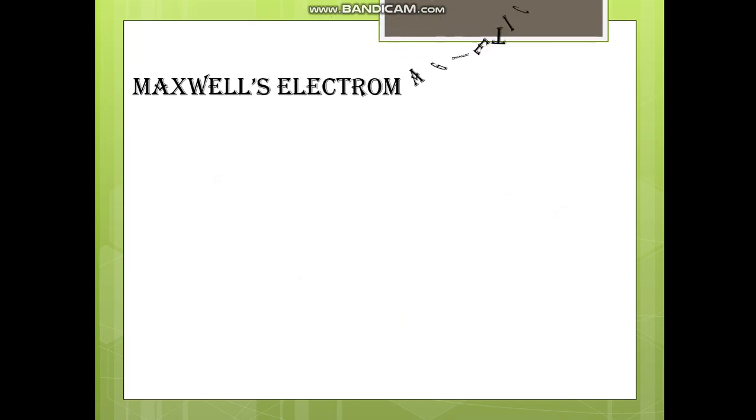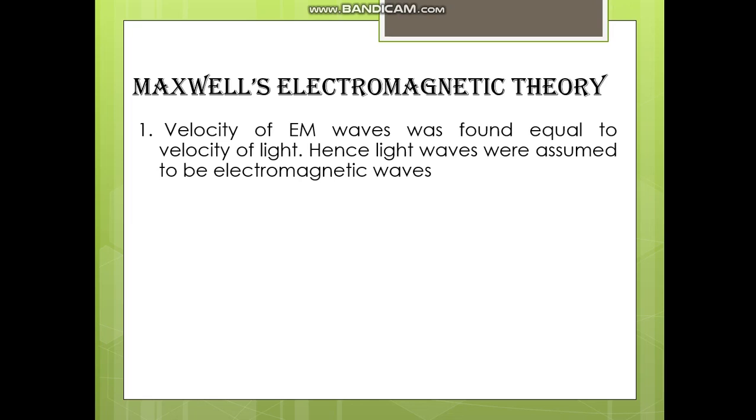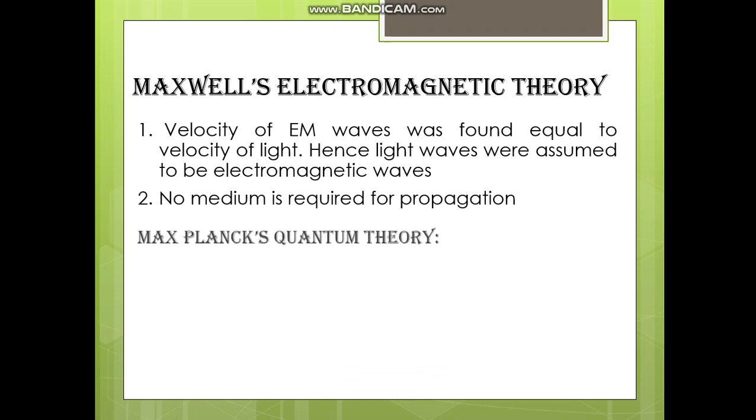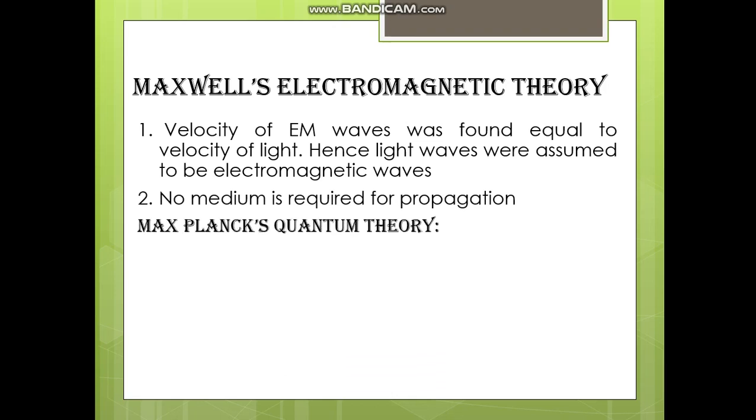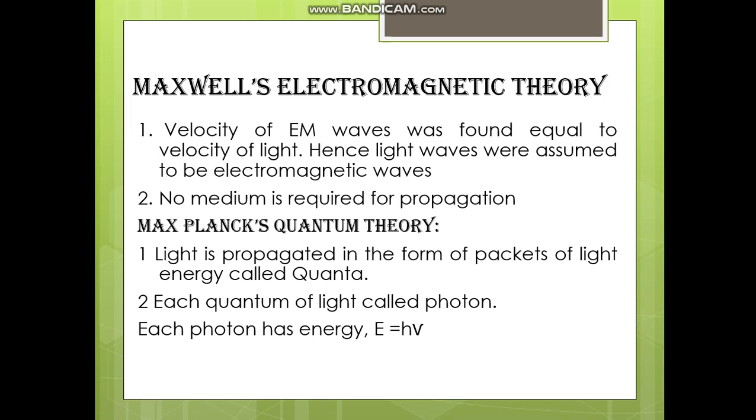Now let us see Maxwell's electromagnetic theory. Velocity of electromagnetic waves was found to be equal to velocity of light. Hence, light waves were assumed to be electromagnetic waves. No medium is required for propagation. Max Planck's quantum theory states that light is propagated in the form of packets of light energy called quanta. Each quantum of light is called a photon. Each photon has energy E equal to h times nu, where nu is the frequency of light and h is Planck's constant.